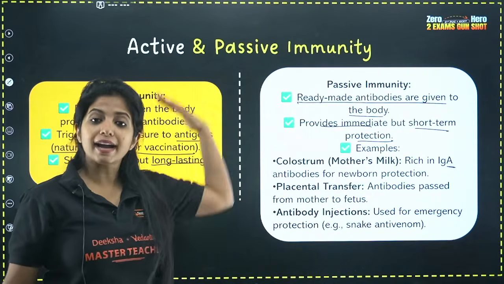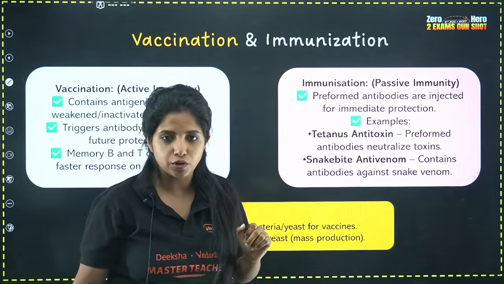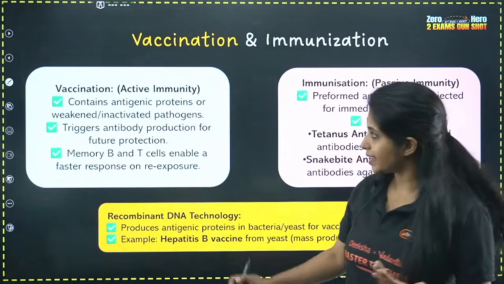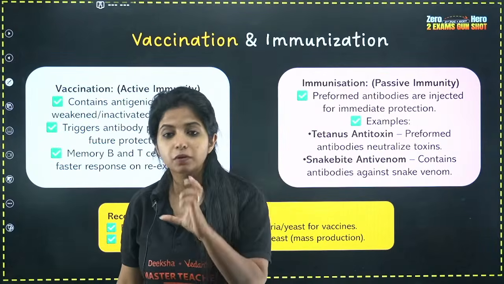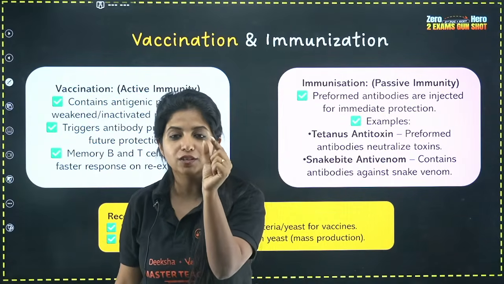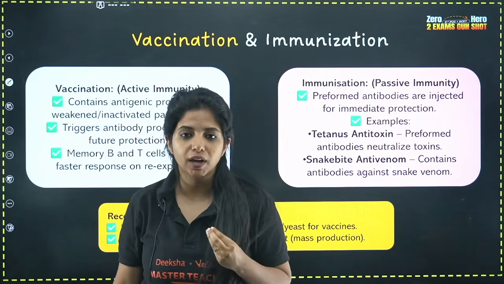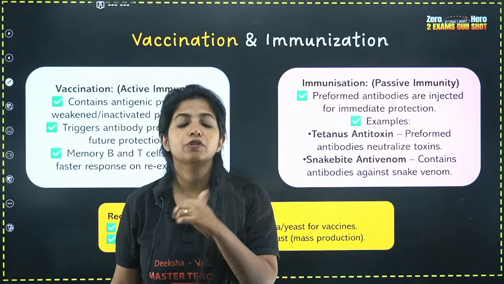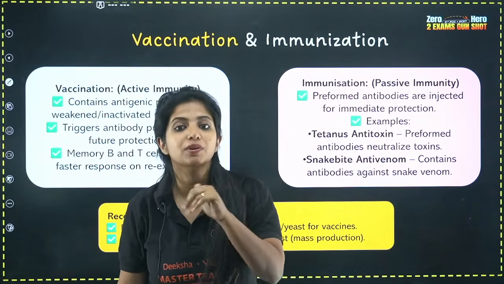If you understood active and passive immunity, you will be able to understand vaccination and immunization also. Vaccination is a form where you can clearly see active immunity. What are you giving in vaccination? In coronavirus, lots of people were given vaccines. What did they contain? They contained the spike proteins which were on the surface of the coronavirus, or some things related to that. Why? Because we wanted to make our body aware that something like this can come in. You have to produce antibodies against it now itself, so that when the actual infection comes, you can be safe.